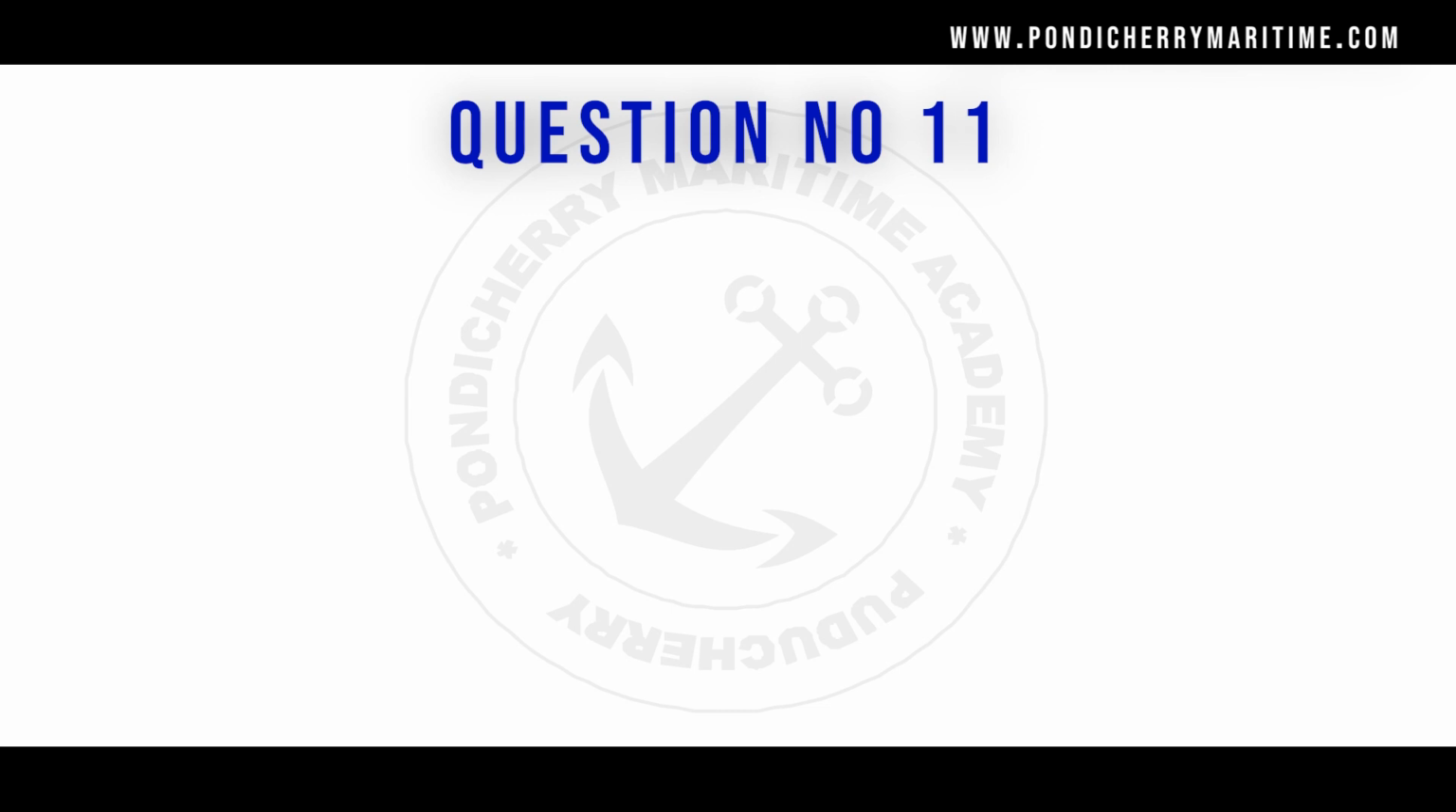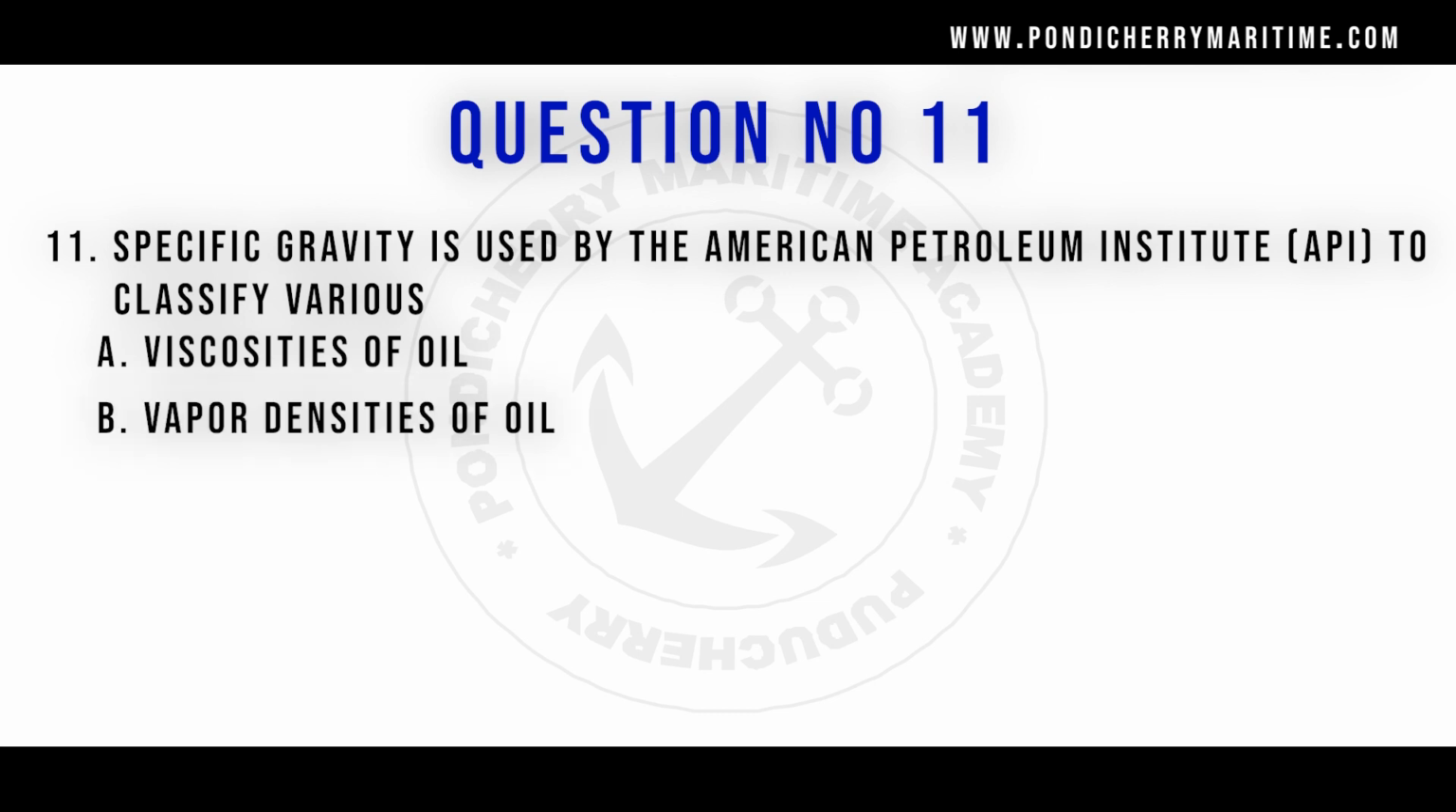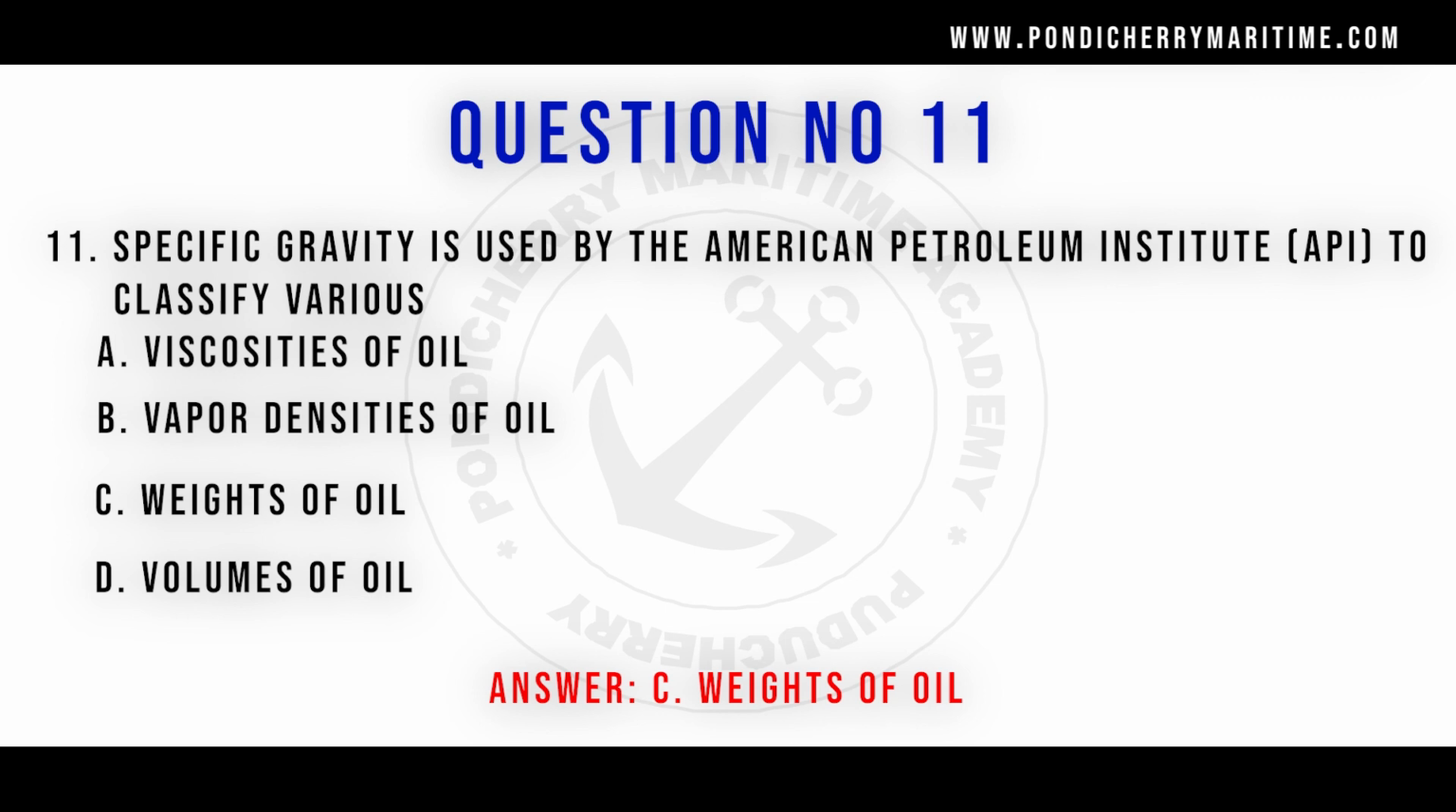Question number 11. Specific gravity is used by the American Petroleum Institute, API, to classify various. Option A, viscosity of the oil. Option B, vapor density of the oil. Option C, weights of the oil. Option D, volumes of oil. So the right answer is option C, weights of the oil. So the American Petroleum Institute classification depends upon the specific gravity, that is, the weights of the oil.